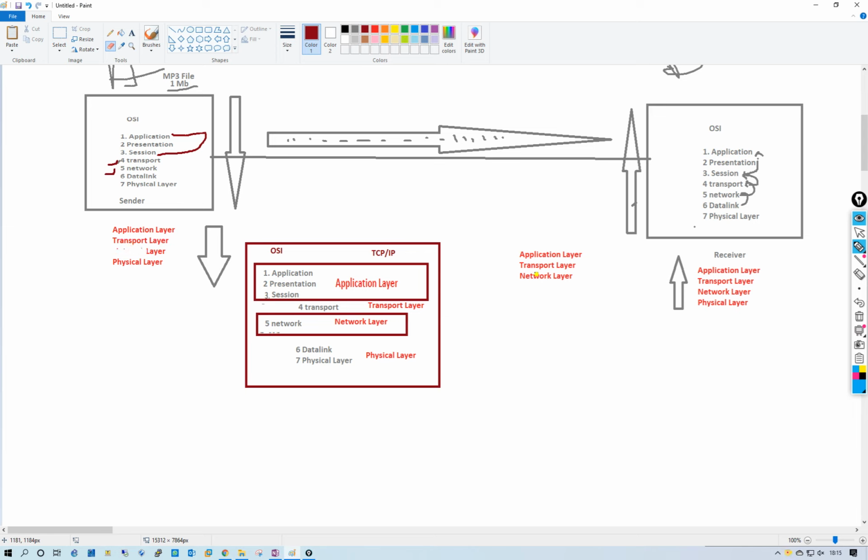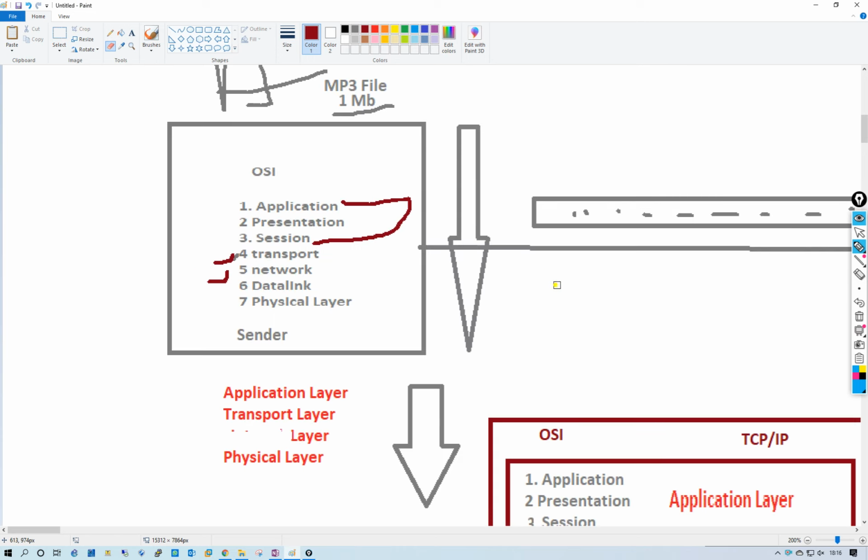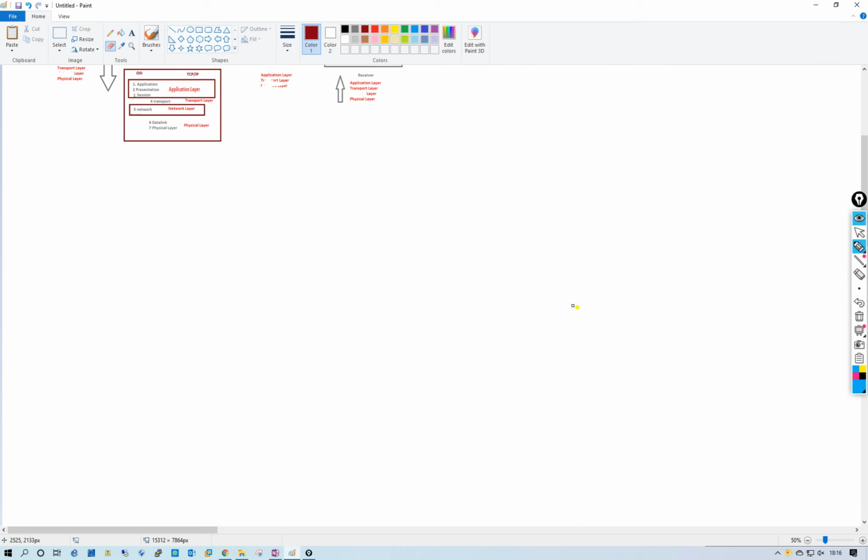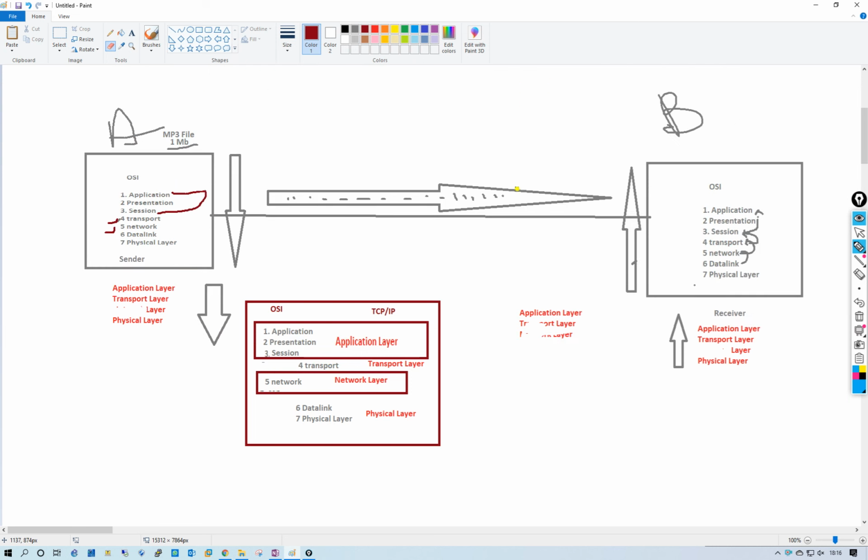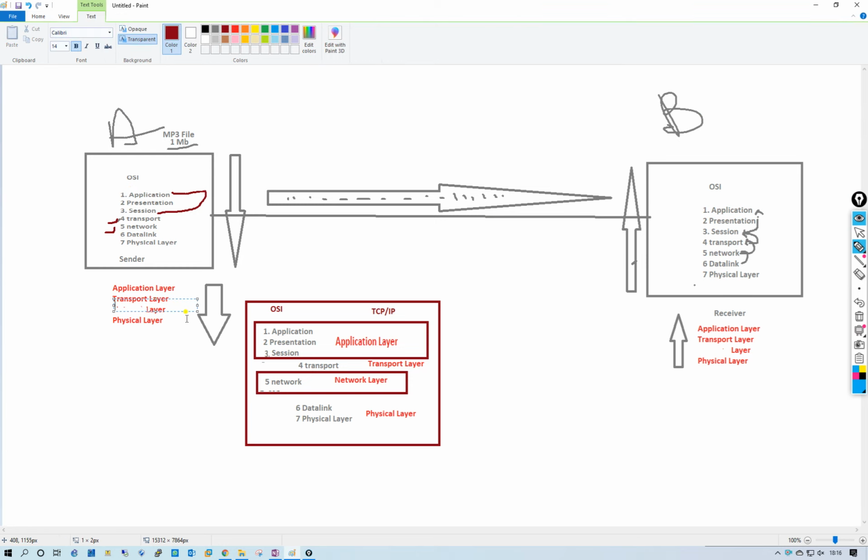Let me remove it and write here internet layer. Let me delete this. Here is internet. Second is the internet layer.